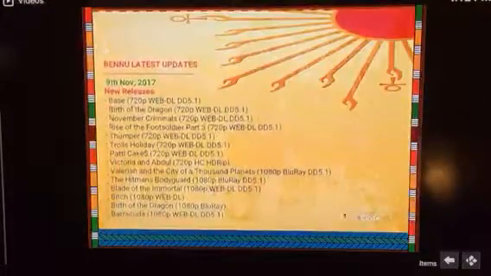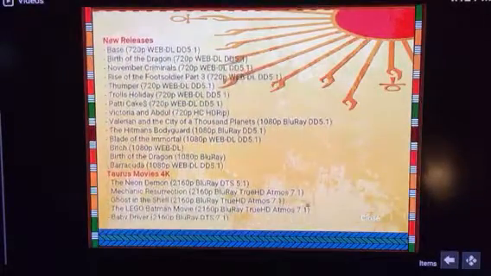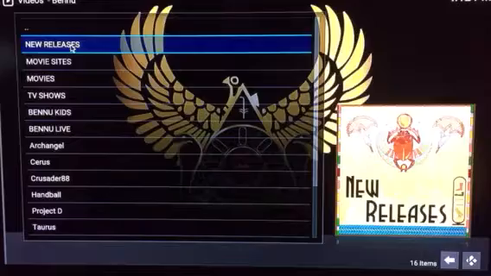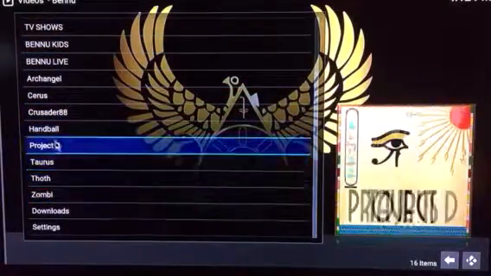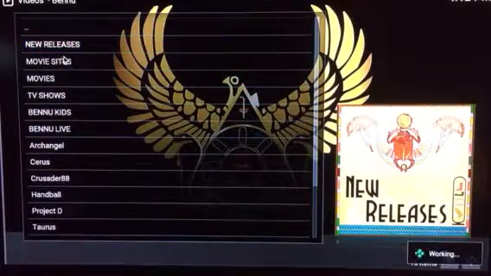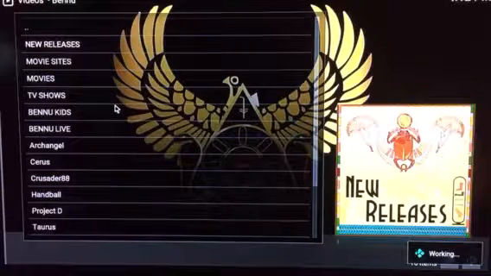So say we go into Benu. And then you'll just close this out. What this is doing is just showing you what has been updated and what new movies they put on there on the 8th and 9th and all that nice stuff. So you get into here, you go into new releases, or you can go into any other subtitle, you know, so there's all this nice stuff on here as well. So you'd go into new releases, say, fire that up, and now it'll go and get all of the latest and greatest stuff for you.